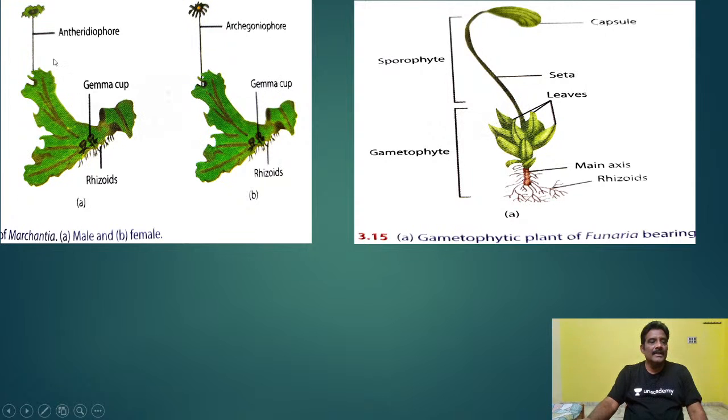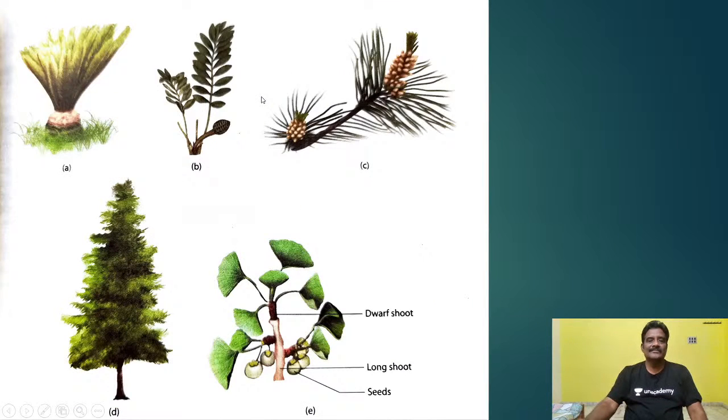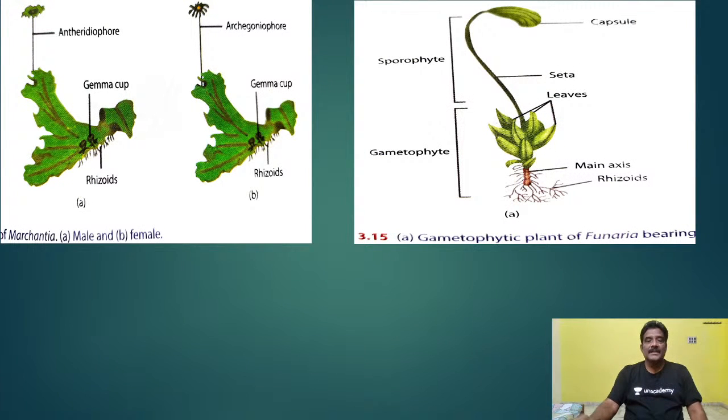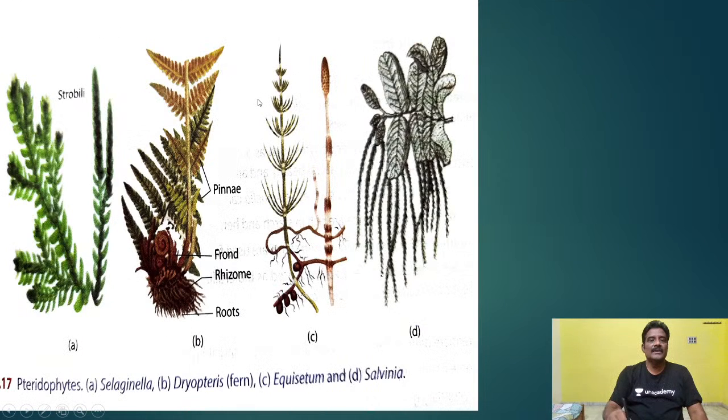In the male, antheridia are present, and in the female, archegonia are present. These reproductive organs are placed here. Gemma cups are also present, specialized structures. The special character of bryophytes is the presence of these gemma cups.